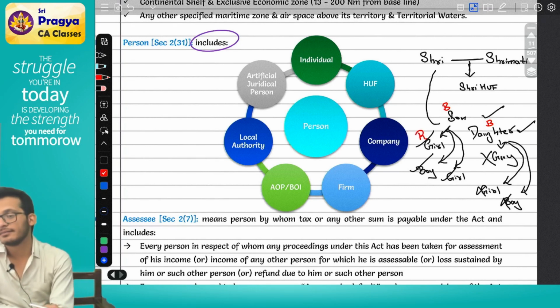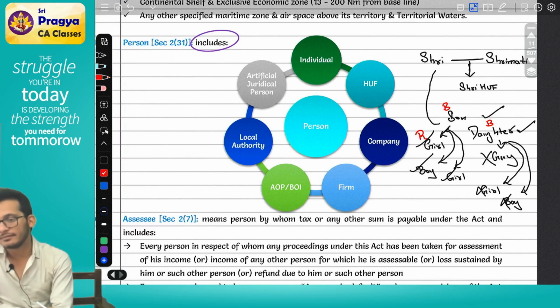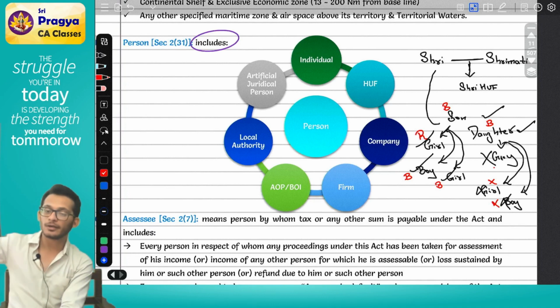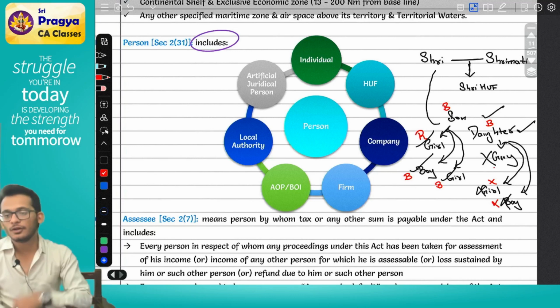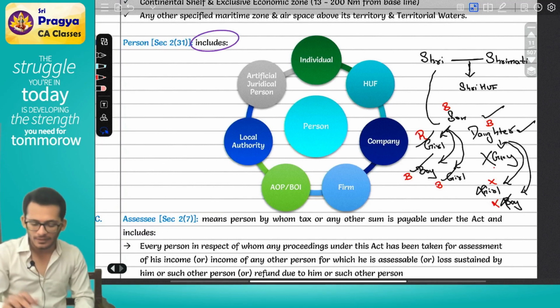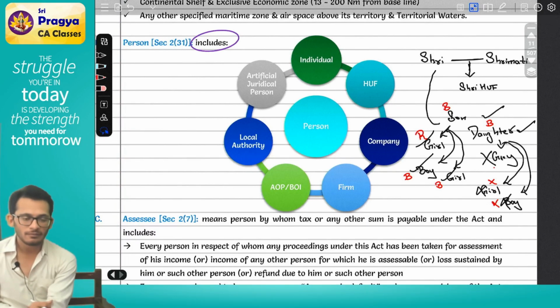The daughter's husband is not covered. The son's child is born into the family. The son's wife is brought in. The daughter's husband and children are not brought into your family, they belong to the other family. Because the husband is a part of the other family, the daughter also moved to the other family, so the child was also born in the other family. Clear? So how do you become a member of HUF, Rahul? You have to either be born into the family or be brought into the family.